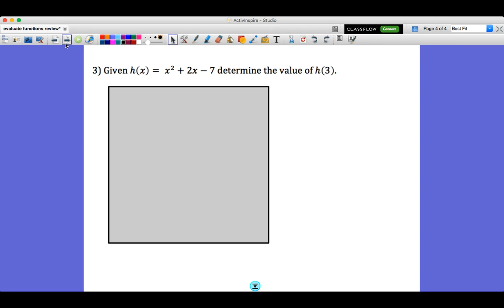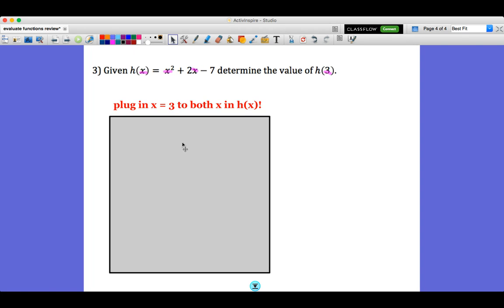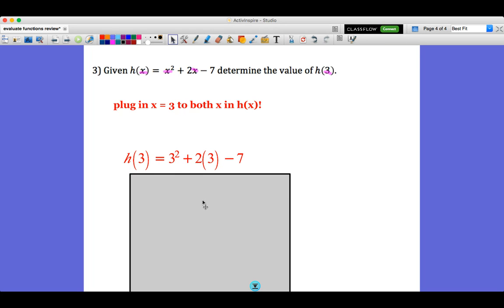All right, last one. So we have given h of x equals x squared plus 2x minus 7. They want us to determine the value of h of 3. So same thing we did with 1 and 2. 3 is in the place of x. So we're going to plug in 3 where we see x in our function. So we're going to plug in x equals 3, and it's going to go to both x's in that h of x. So we're going to plug it into the x squared and the 2x. So it would look like this when we start. h of 3 equals 3 squared plus 2 times 3 minus 7.